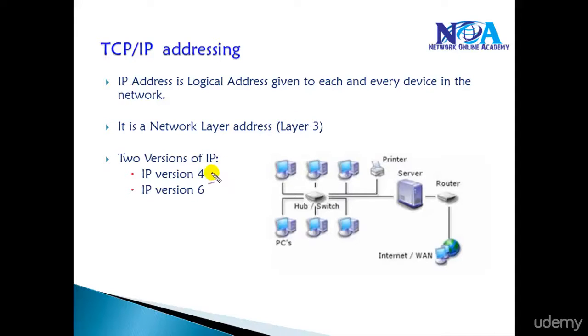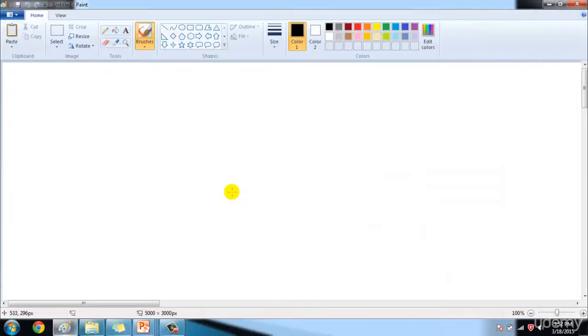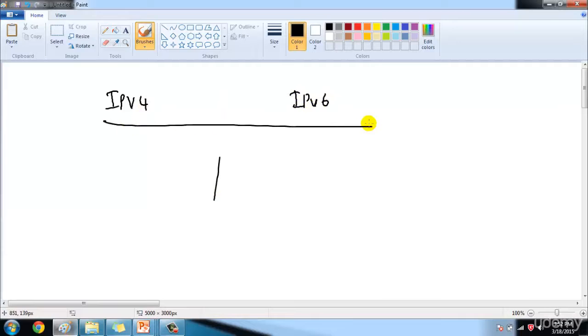Now there are two different versions announced for TCP/IP. Initially there was IPv4, and then we got IP version 6. The difference is, IP version 4 was introduced very long back, around the 80s I can say, when the TCP/IP protocols were introduced.